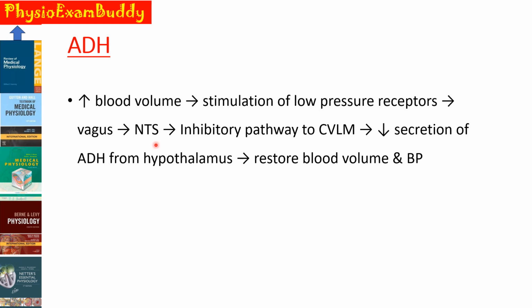And from the nucleus of tractus solitarius, an inhibitory pathway projects to the caudal ventrolateral medulla. And there is a direct excitatory pathway from this CVLM to the hypothalamus, which decreases the secretion of the ADH from the hypothalamus and restores the blood volume and BP back towards the normal.